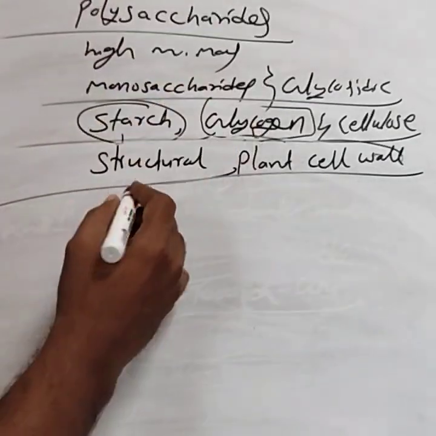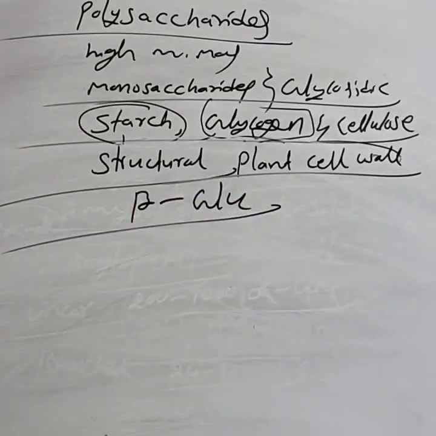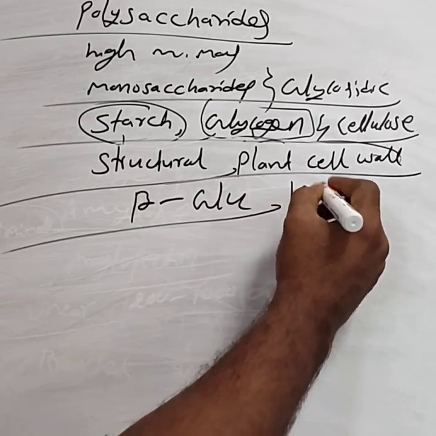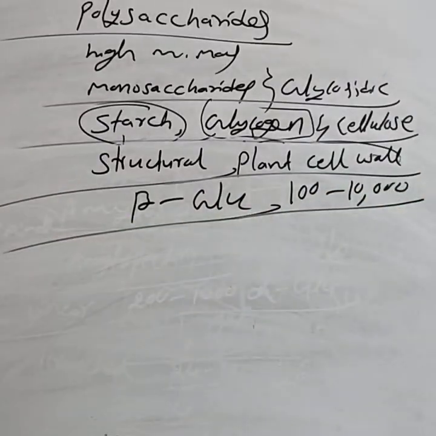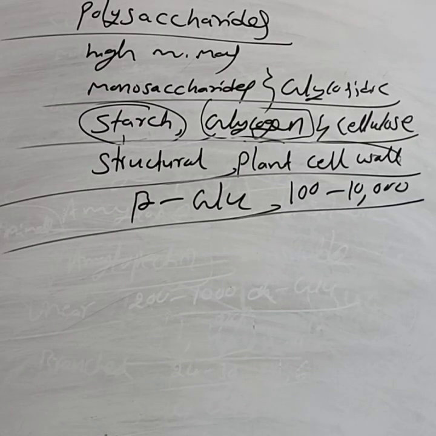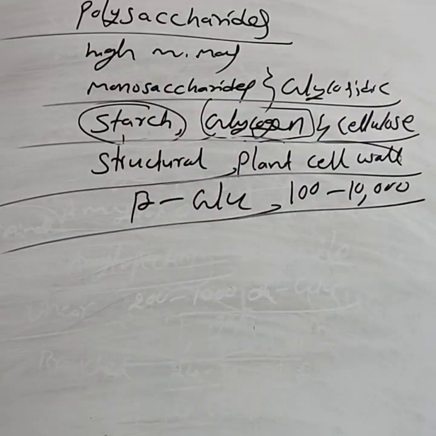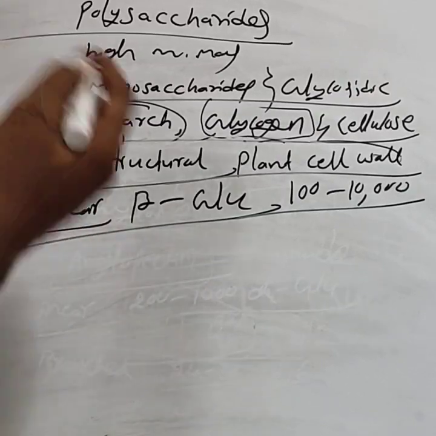The cellulose is made up of beta glucose units, nearly 100 to 10,000 beta glucose units. The monomer of the cellulose is beta glucose unit. It is only linear. It is a linear polymer.